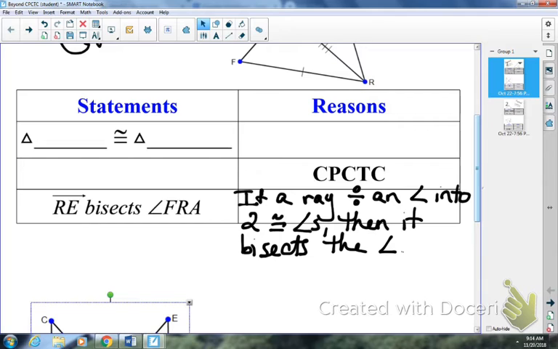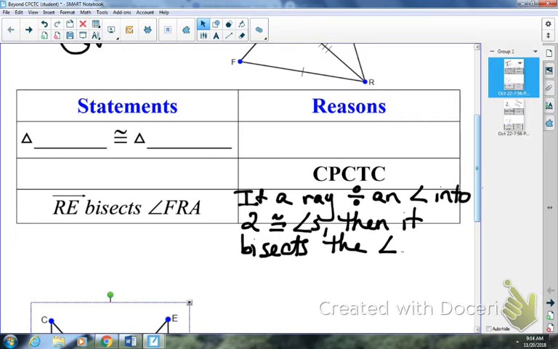So it requires you to think backwards a little bit. So again, make sure you have this reason down, because on today's worksheet, if your problem ends with bisecting an angle, this is the reason you're going to put down. "Aren't those in our notebook?" Yes, but it's the converse of what you have in your notebook.